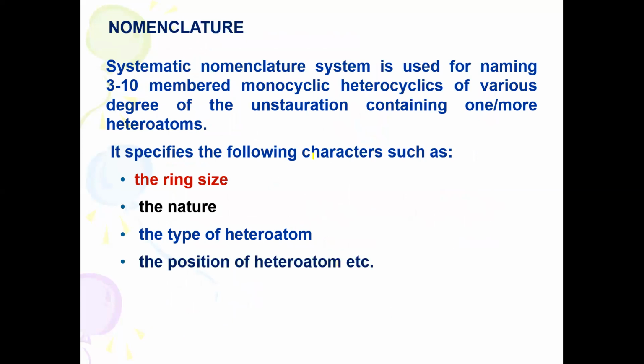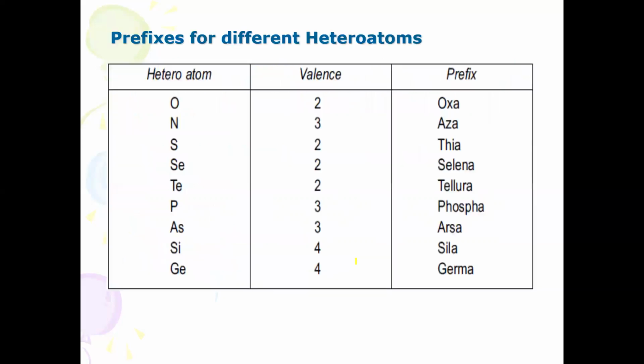So in a systematic way, how to name them? It specifies the following characters such as ring size, nature, type of heteroatom, position of heteroatom. Nomenclature system means it is totally based upon ring size, degree of unsaturation, type of heteroatom and position of the heteroatom.